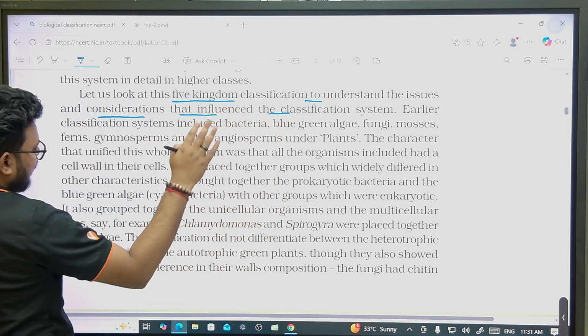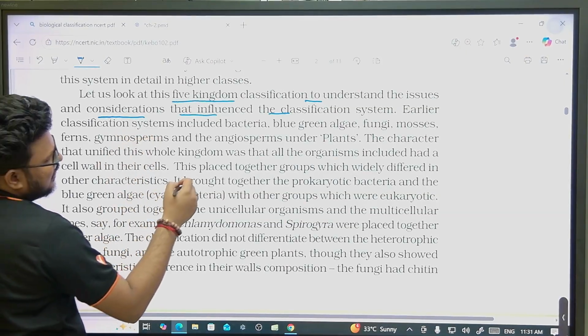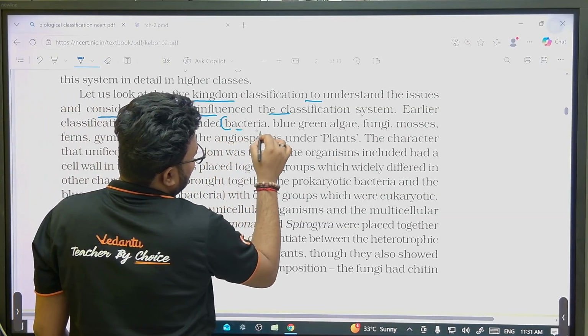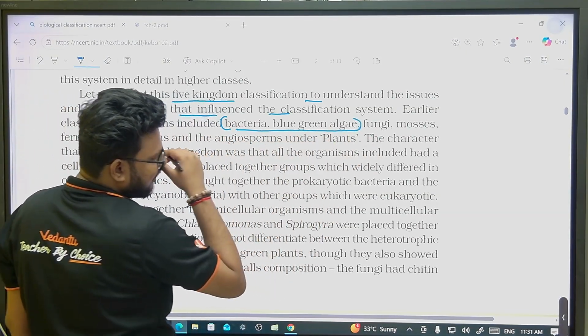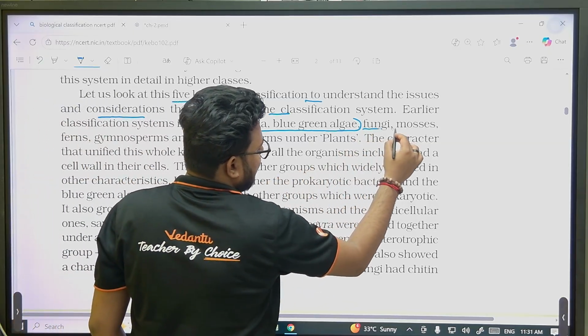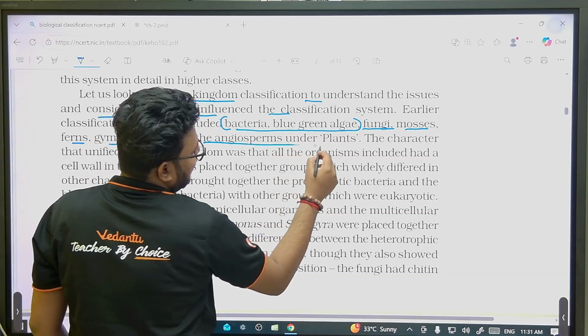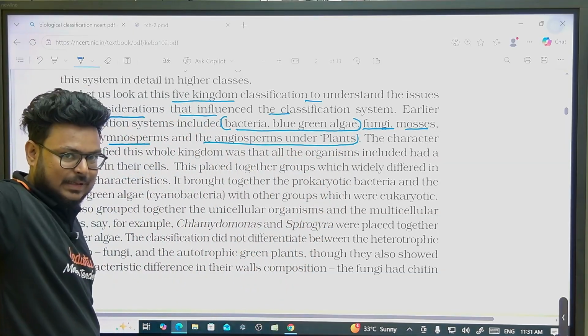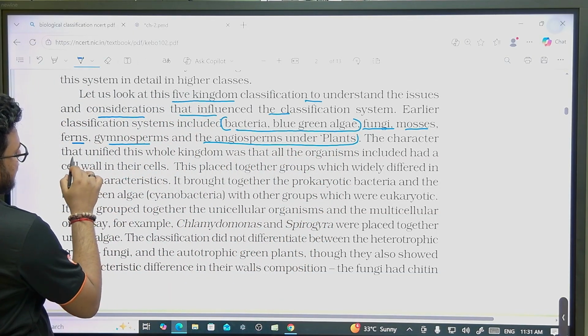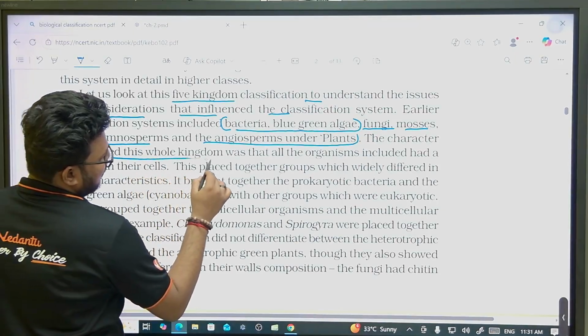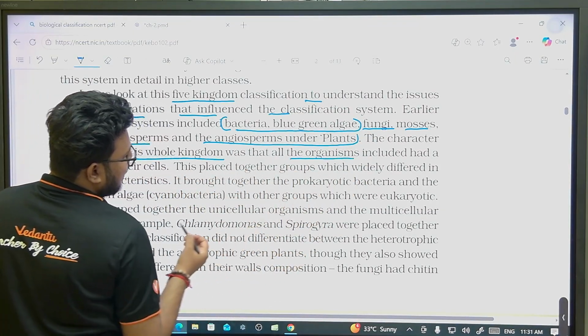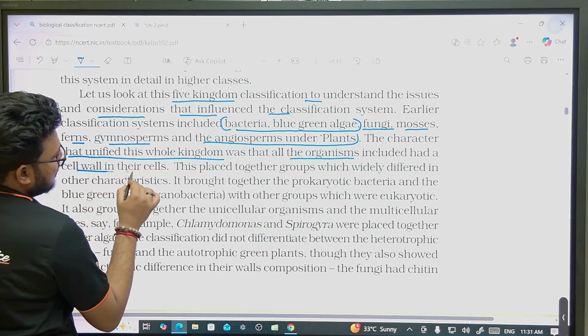What are the benefits? First of all, the earlier system of classification included bacteria and blue-green algae together with fungi, mosses, ferns, gymnosperms, angiosperms and the plants. In the 2 kingdom classification, the character that unified the whole kingdom was that all organisms had cell walls.